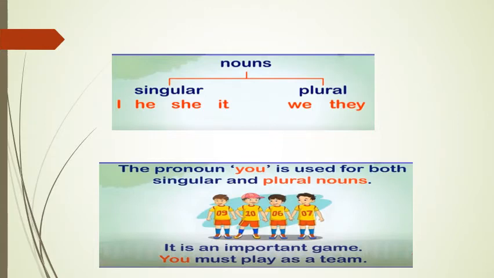The pronouns I, he, she, it are used for singular nouns only. And the pronouns we, they, these are used for plural nouns, that is, those which are more than one in number. And the pronoun you is used for both singular and plural nouns. For example, you can see, it is an important game. You must play as a team. So you can be one boy or it can be more than one boy.